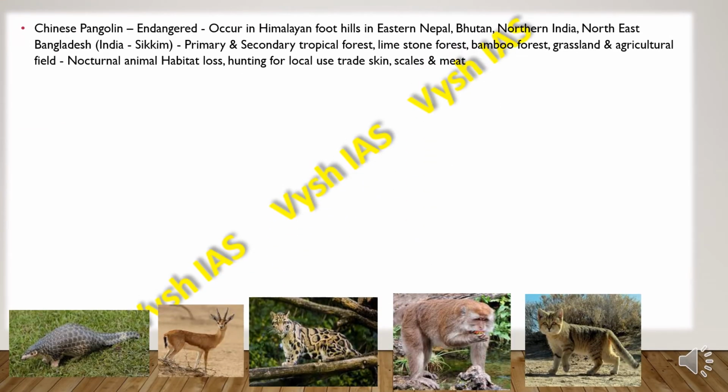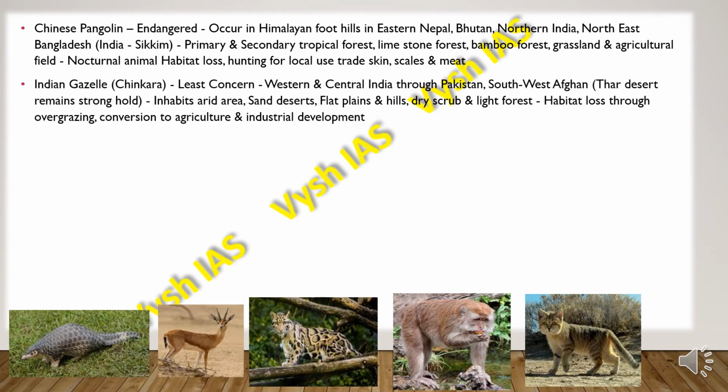Then we have the Chinese pangolin, which is endangered, and they occur in Himalayan foothills in eastern Nepal, Bhutan, northern India, northeast Bangladesh, and also in India in Sikkim. They are mainly found in regions where there is primary and secondary tropical rainforest, then limestone forest, bamboo forest, grasslands and agricultural fields. They are nocturnal animals, and they face habitat loss, hunting for local use, and they are traded for their skin, scales and meat.